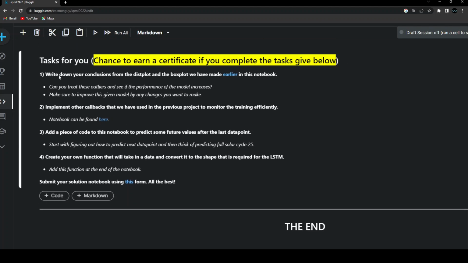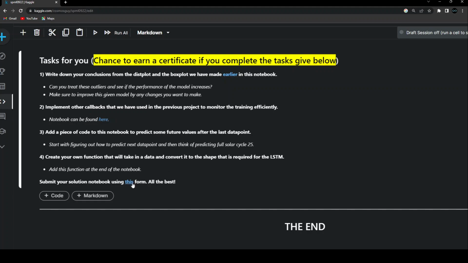And if you are able to accomplish these tasks in whatever way you choose, we are going to go through it. Our team is going to evaluate what you have done, and you are going to get this chance of earning the certificate if you complete all these tasks. So make sure that you complete it properly and submit your notebook by using this form.